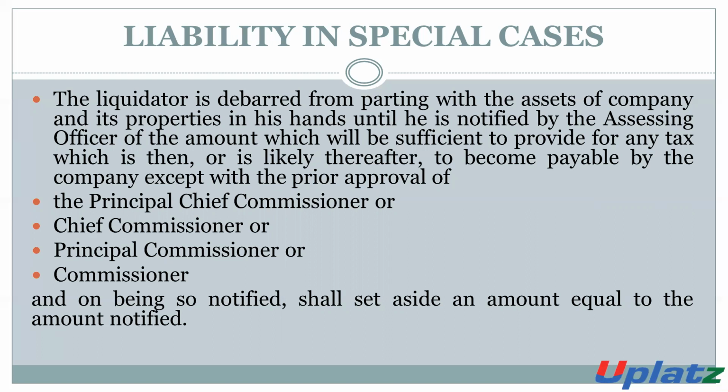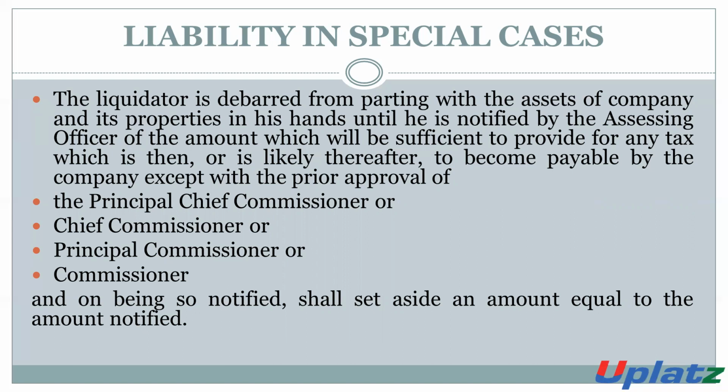Means, the AO will notify the amount which is required to be payable, or which will be sufficient to provide for any tax payable by the company, except with the prior approval of.